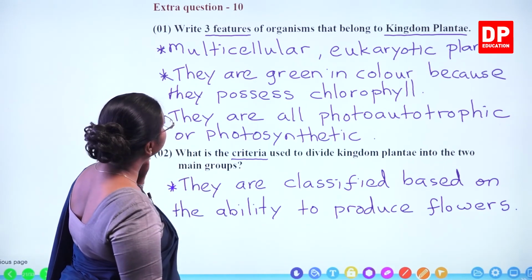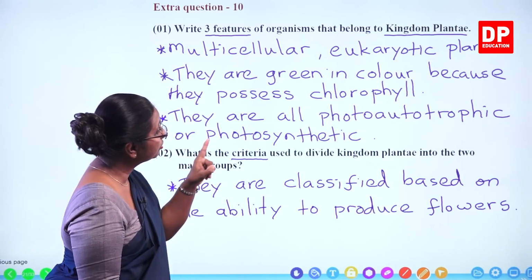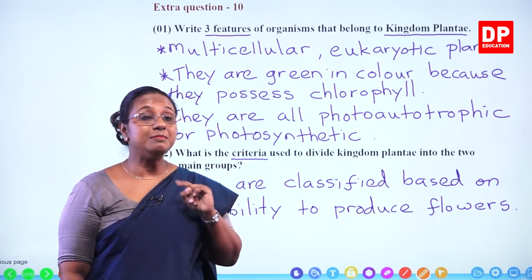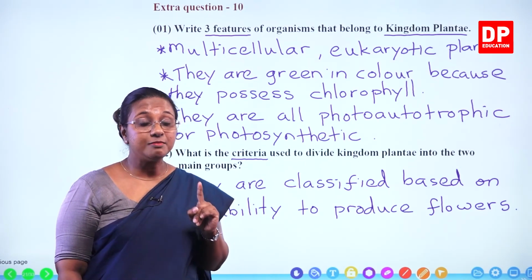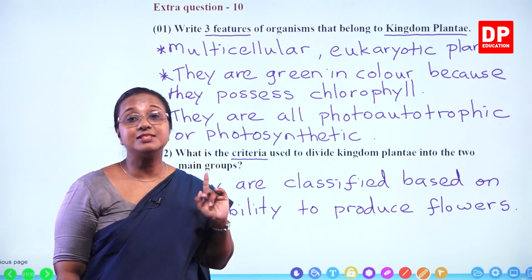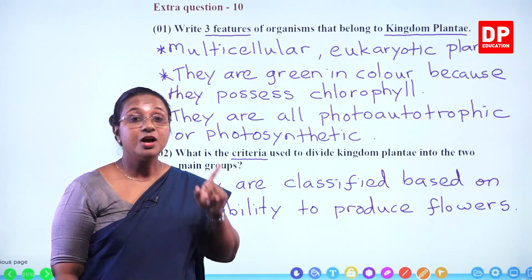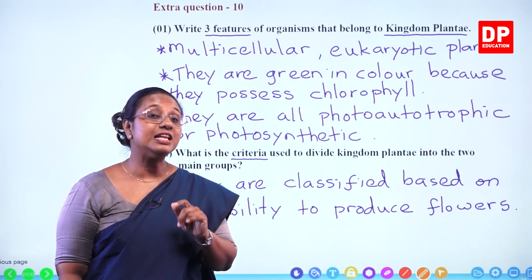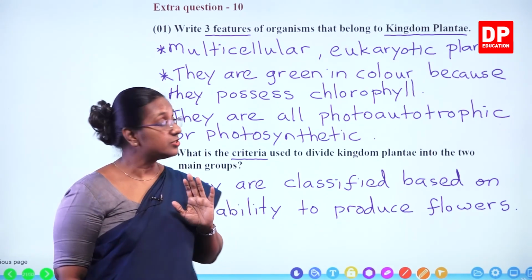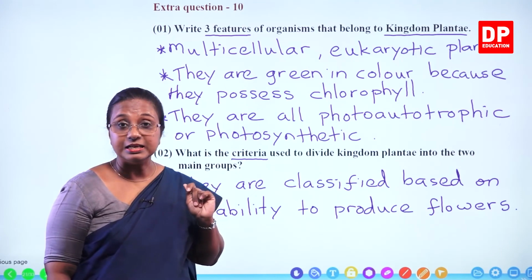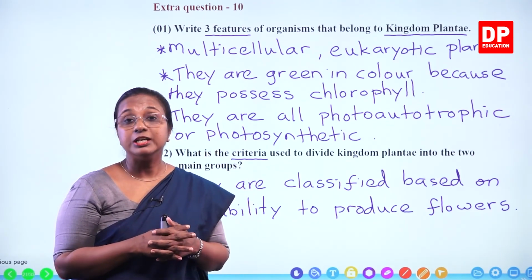We discussed the three features of organisms that belong to kingdom Plantae. I missed one feature. You all can remember, students, all the cells, we said they are multicellular eukaryotic plants. All the cells contain a cellulose cell wall. So that is also a feature of kingdom Plantae, specific only to kingdom Plantae.